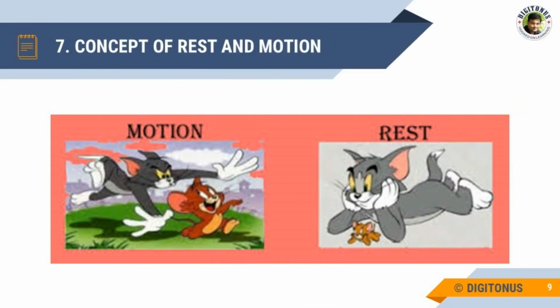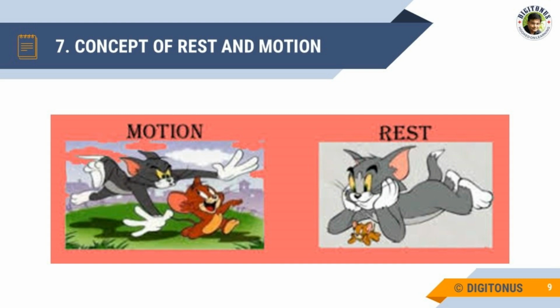Our next topic is the concept of rest and motion. See, any object is said to be at rest if its position remains constant with respect to the stationary object in its surrounding, while an object is said to be in motion if it changes its position with respect to a stationary object in its surrounding. This is the main difference between rest and motion.